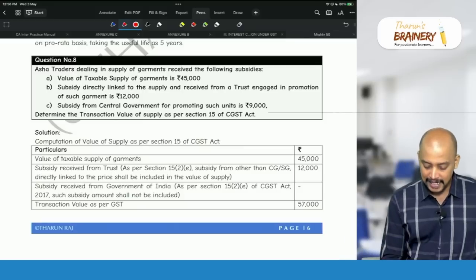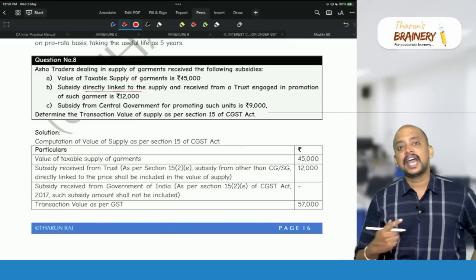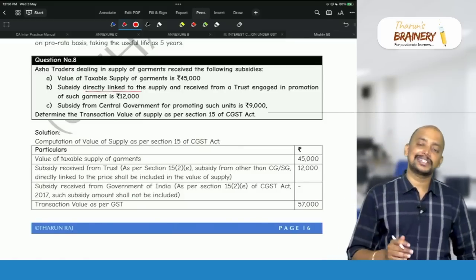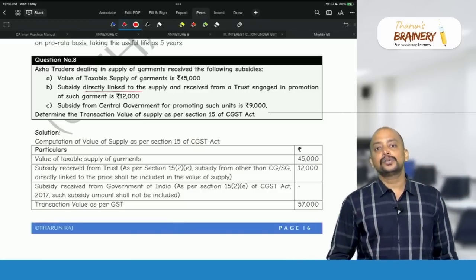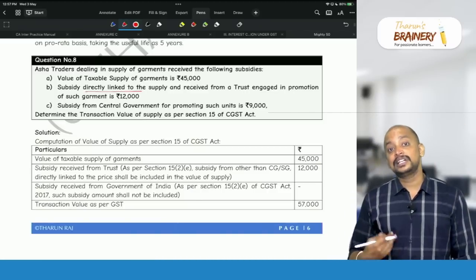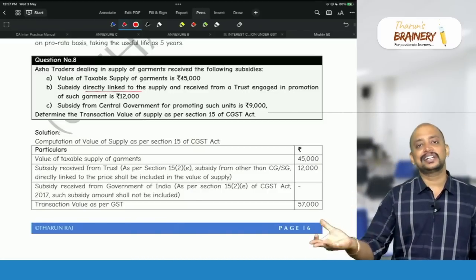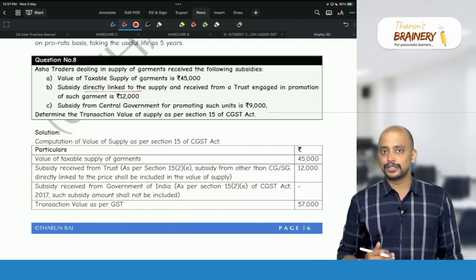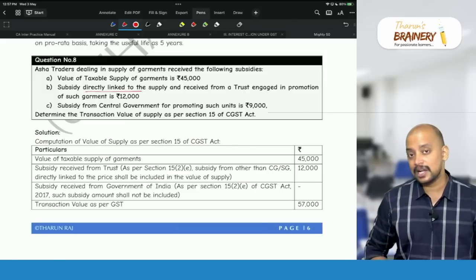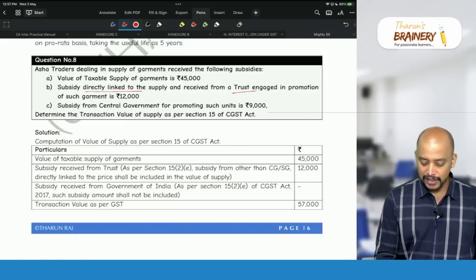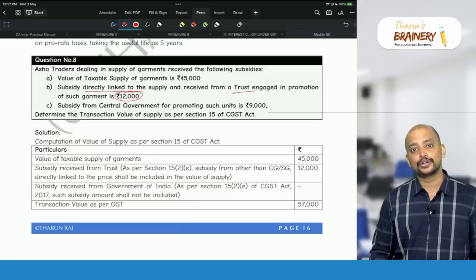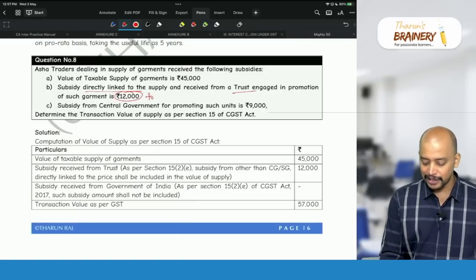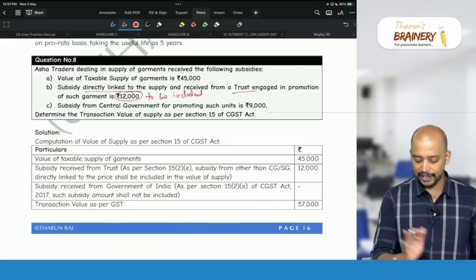Yes, it is directly linked to the price. And in the absence of information, we will take it as directly linked to the price only. So only when it is given that it is not directly linked to the price, we will take it as not directly linked to the price. Otherwise, we will take it as directly linked to the price. Is it from central government, state government? No, it is from a trust. So this 12,000 rupees is to be included or to be excluded? It is to be included.